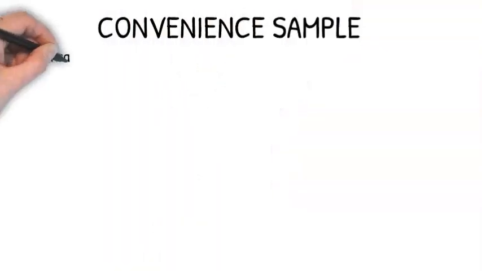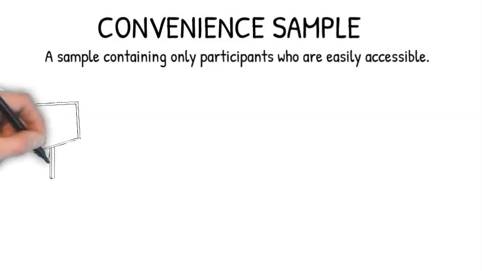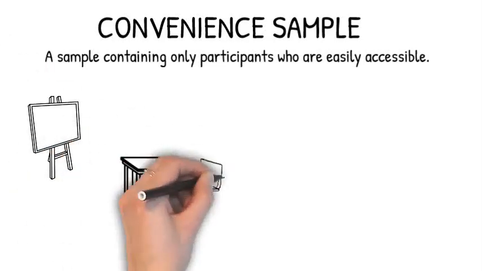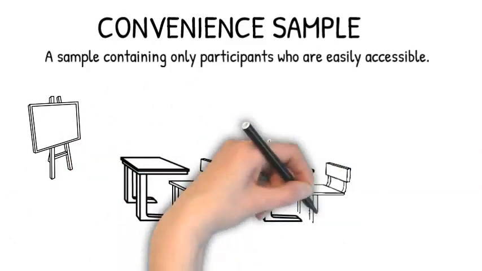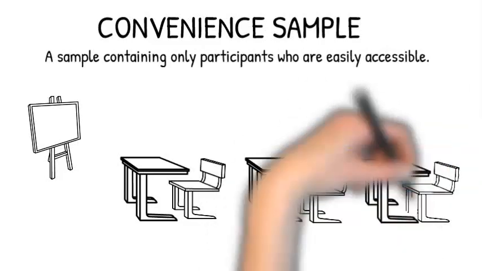A convenience sample is a sample containing only participants who are easily accessible. An example of this would be doing a survey at a school and only using one class, a class that's easily accessible and only contains people close to the researcher. This is typically not a good sample.